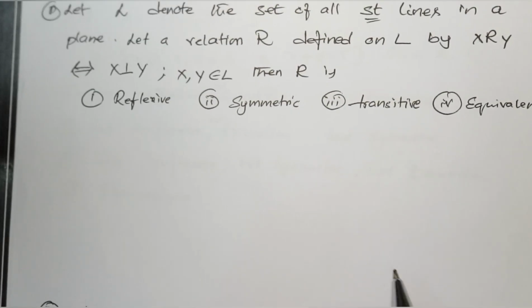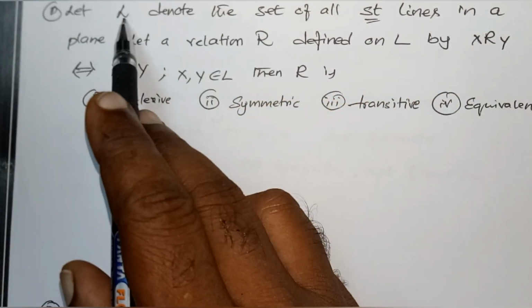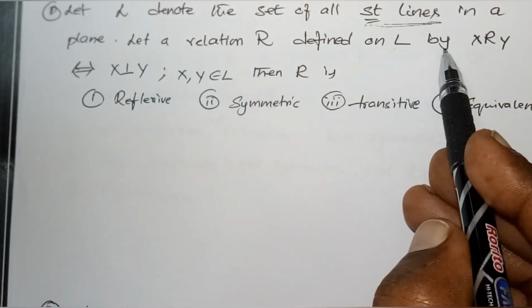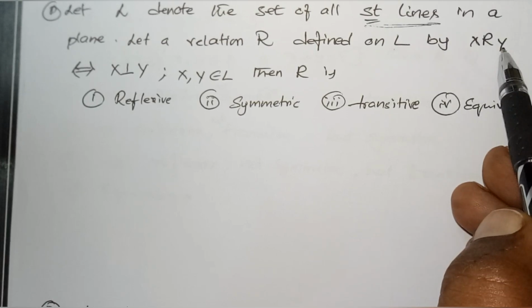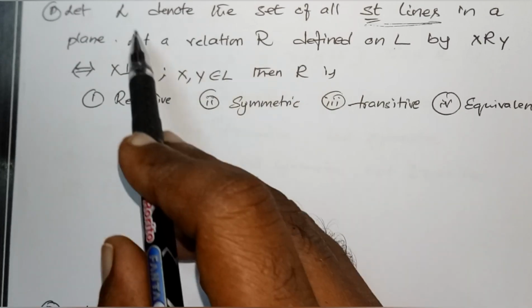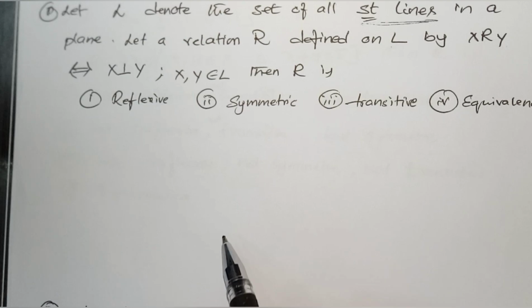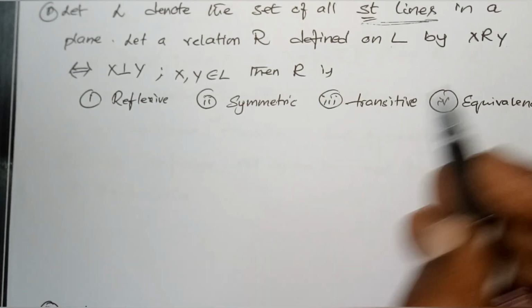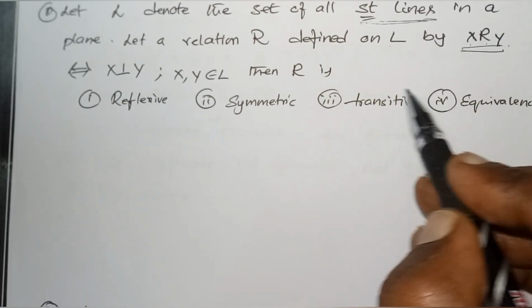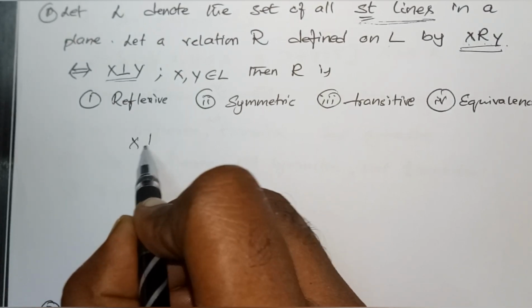Look into this problem. Let L denote the set of all straight lines in a plane. L is straight lines in a plane. Let a relation R be defined on L by (X, Y) such that X is perpendicular to Y, where X, Y are lines that lie in a plane. Then what type of relation is R? It's a relation from X to Y, right? How is it defined? X is perpendicular to Y.